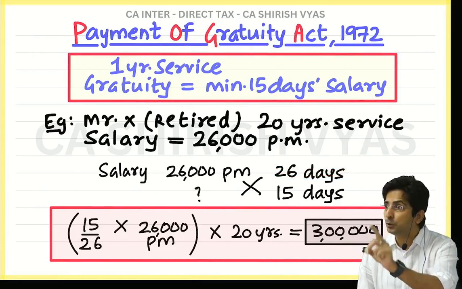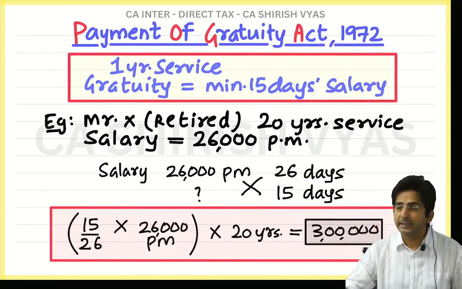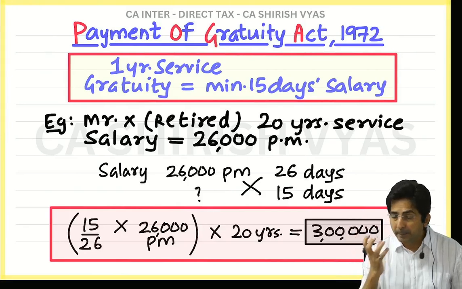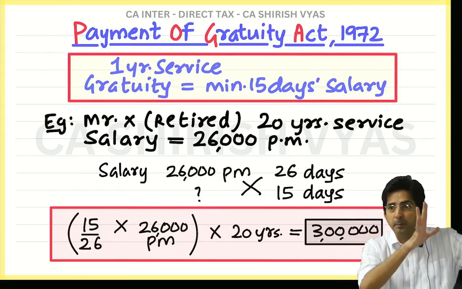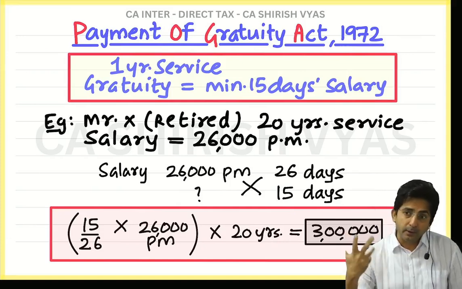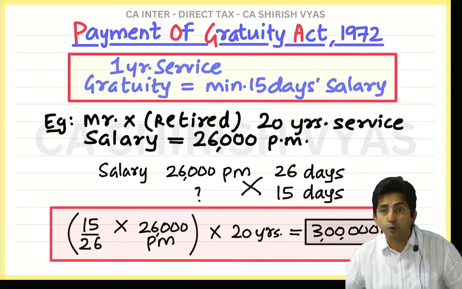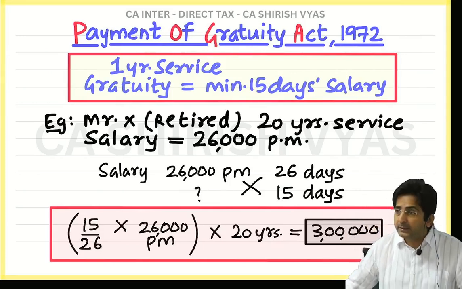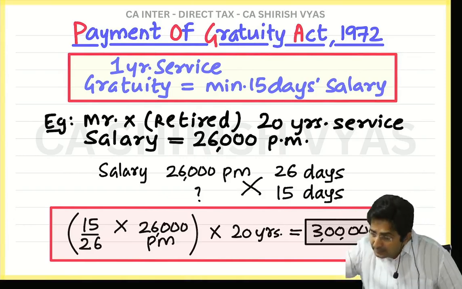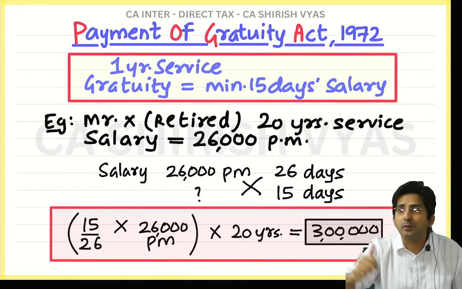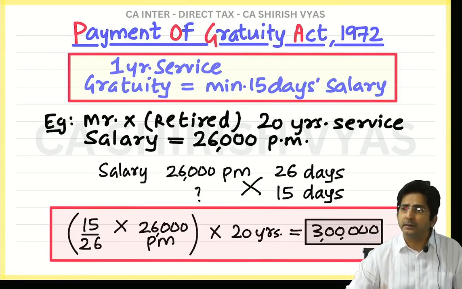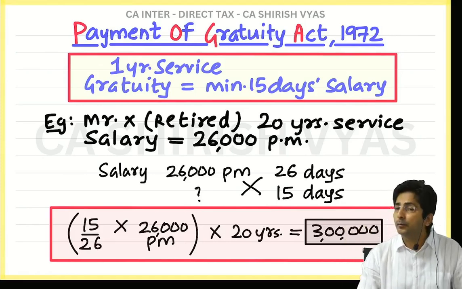And the Payment of Gratuity Act is trying to protect the employees. It is working in favor of employees. See, try to understand, the Payment of Gratuity Act is meant not for the companies. It is for the safety and security of the employees. And to favor the employee, they are saying, why should 1 month be 30 days? The employee is given salary for working and is working only for 26 days. And if you take 26 days as the base, he will receive more. And actually the law wants that he should receive more. They are trying to favor the employees. That's why they took 26 days.